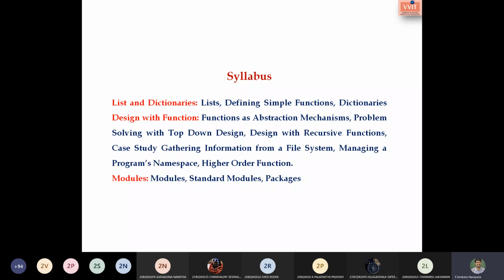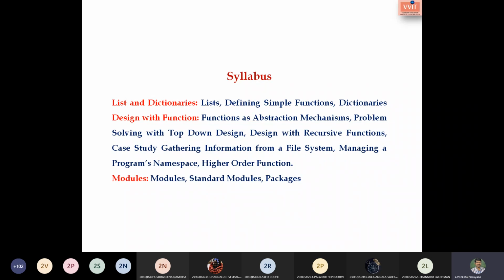In lists we have different methods to discuss, and dictionaries, complete things about dictionaries and lists. Apart from these two, we also have tuples and sets, which are out of the syllabus but very useful for your future, so we are discussing that part also in this unit.